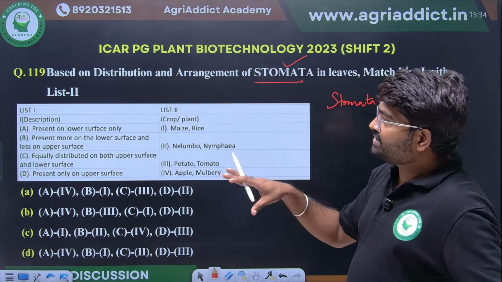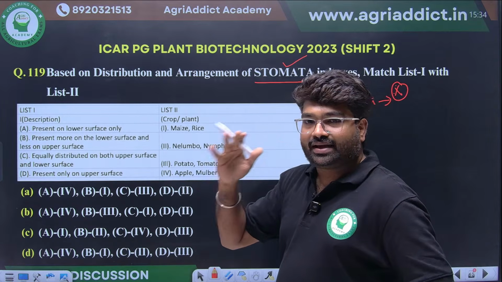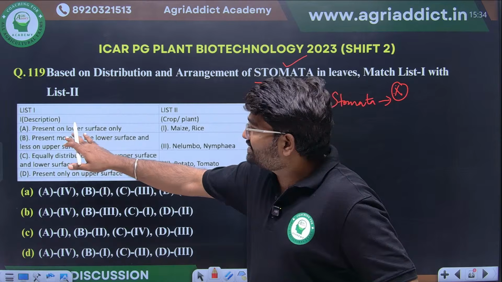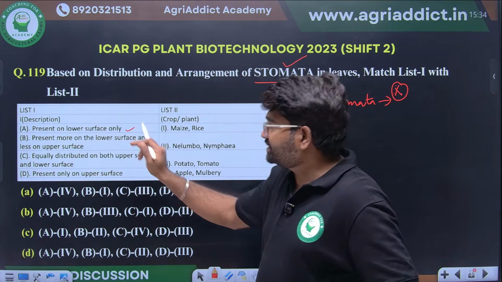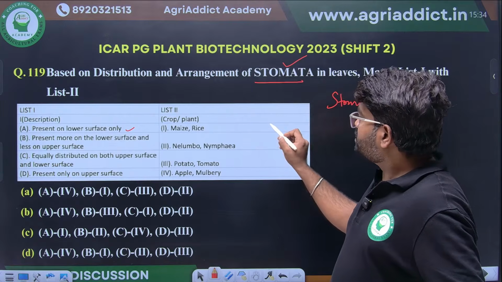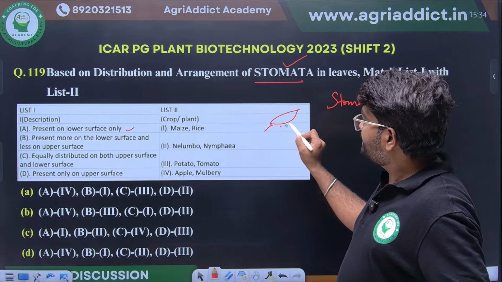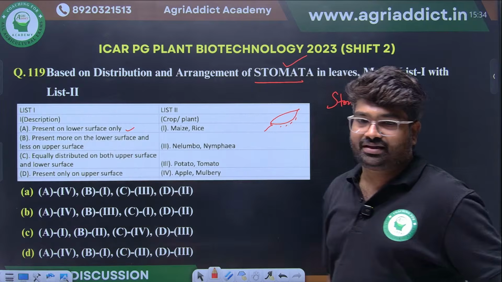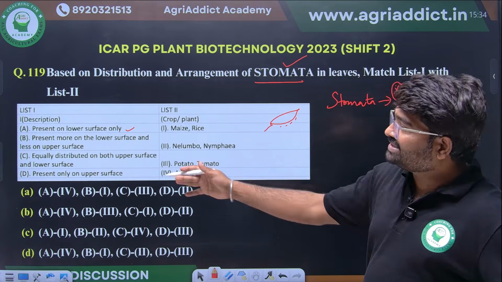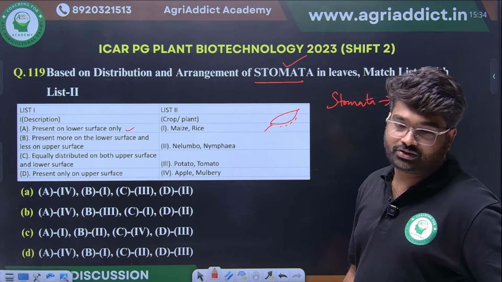You see here, just apply your brain also. Stomata will be present only on the lower surface of the leaf. Present more on the lower surface and less on the upper surface. In other cases, equally distributed.